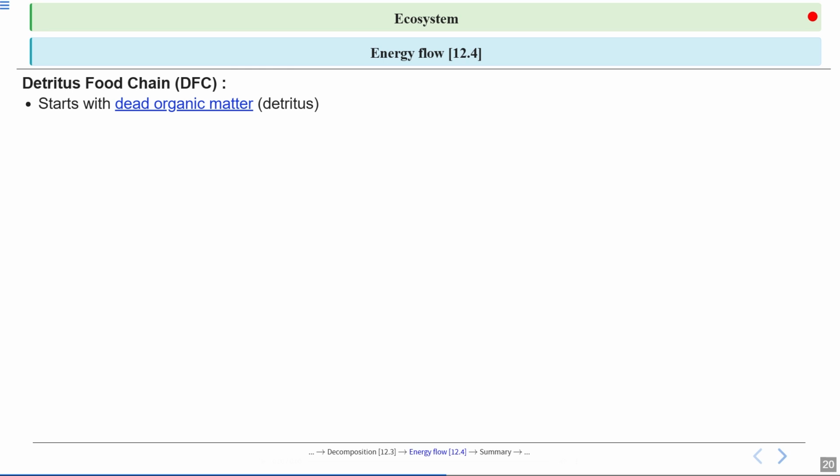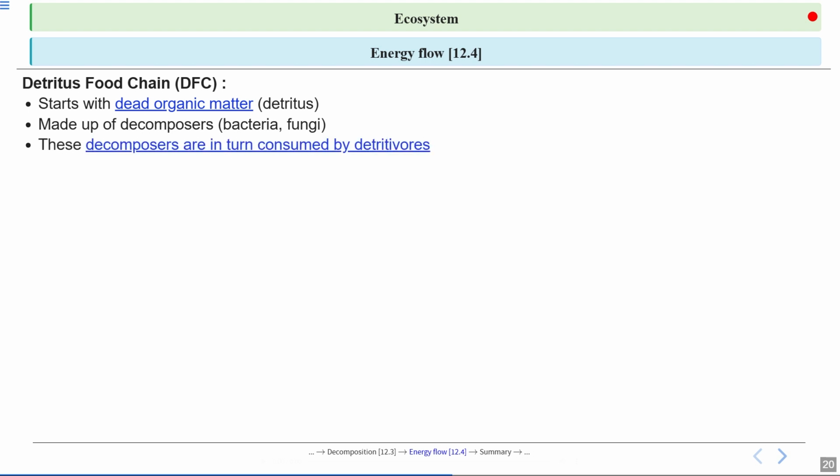Next is the detritus food chain. The detritus food chain starts with dead organic matter called detritus. Detritus includes things like fallen leaves, dead animals, and other plant or animal remains. The detritus food chain is made up of decomposers such as fungi and bacteria. But decomposers aren't the end of the story. These decomposers themselves become food for the detritivores. Detritivores are organisms which feed on dead organic matter and can also feed on decomposers as well.